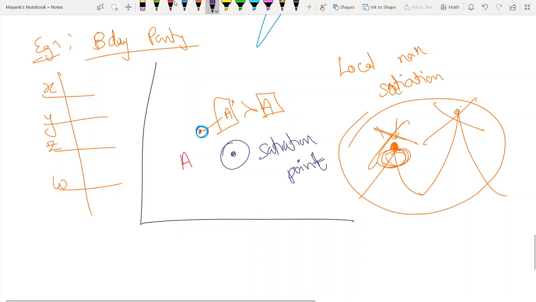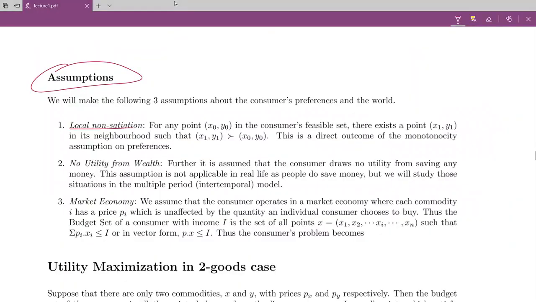You are satisfied at this point and you don't want to reach anymore. So eating more, eating less, any kind of movement around this point will lower your utility. Okay, so this is a local satiation point. We are going to assume there exists no such point. We are going to assume local non-satiation. Given an opportunity, you would always be able to find another point which is at a higher altitude, which gives you more utility than the original point which you were at. So that's your local non-satiation assumption.